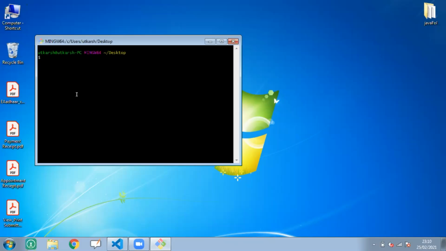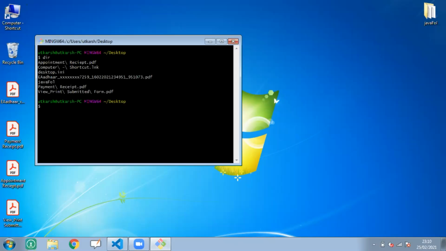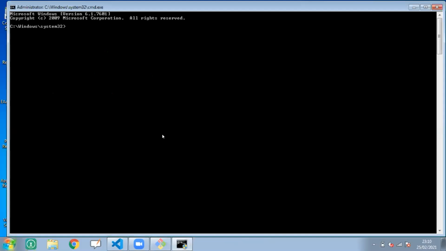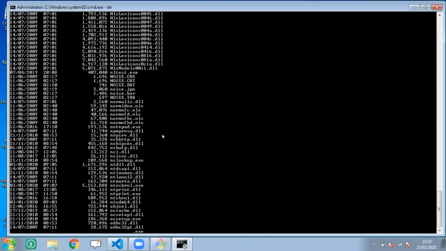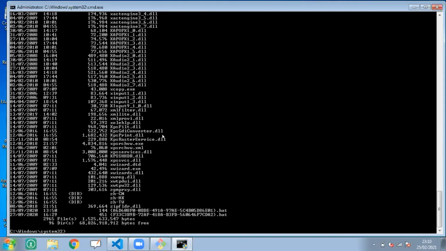Even if you hit the dir command, let me hit the dir command. It will not run here because it is a Linux based Git terminal. When you open your Windows CMD command prompt, it will work there. When I hit dir, it will show you the directories and files available in this particular repository, folder or directory. You can see dir showing the folder.